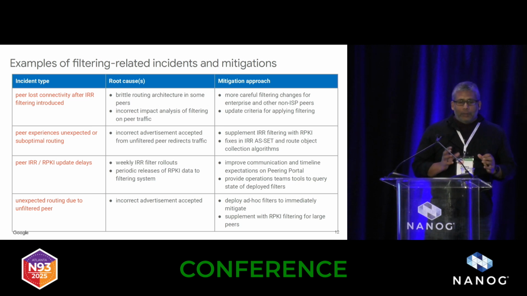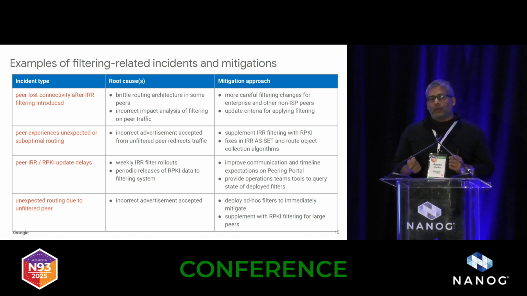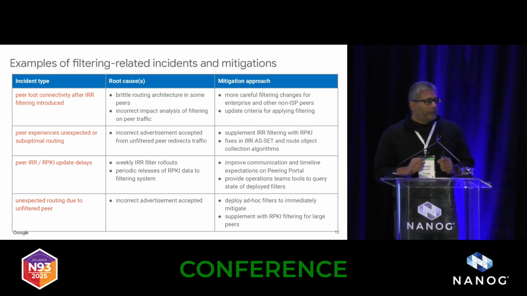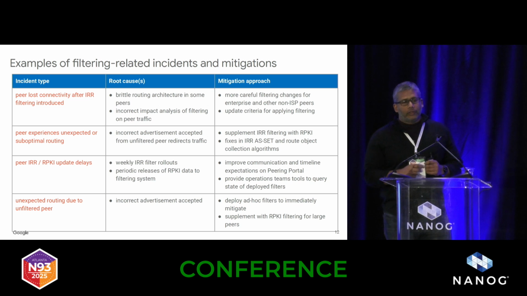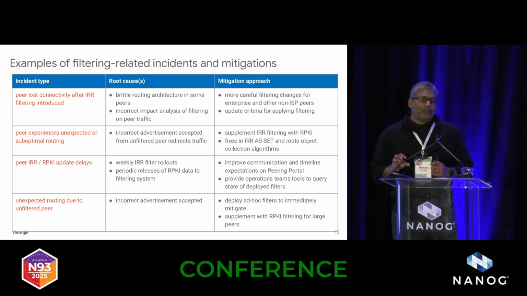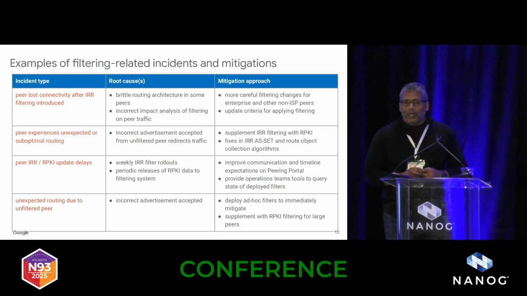That's one. The second, with that same customer, they didn't have redundant route announcements from different points in the network, and both of the routes that they announced to us were invalid in the IRR. They didn't actually know what IRR was, so we had to help them remediate that problem directly. The other one that's risky here is that when we try to automate impact analysis for filtering, sometimes we use rules that are overly simplistic. For example, traffic related. Sometimes even a small volume of traffic can be critical, and we introduced filtering and said, this is going to be invalid, but it's okay because it's very little traffic. It turns out that that traffic was pretty important, so we had to roll that back.